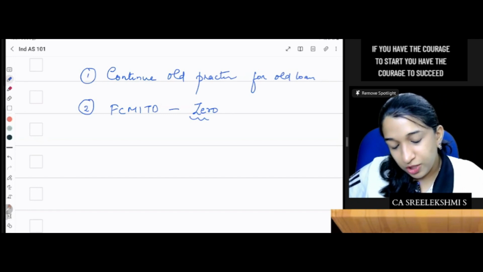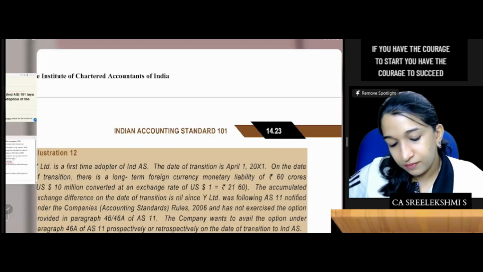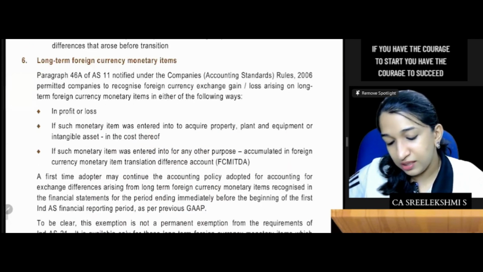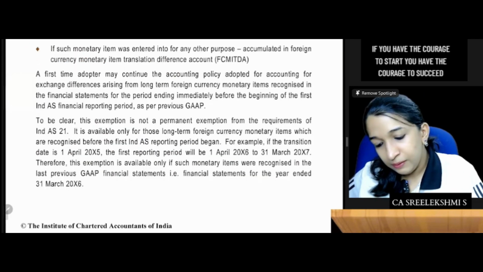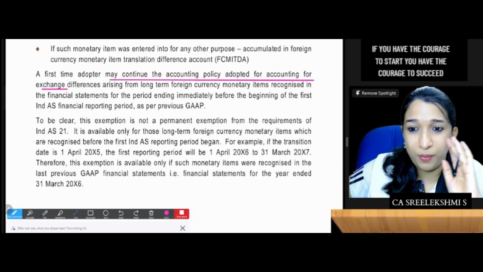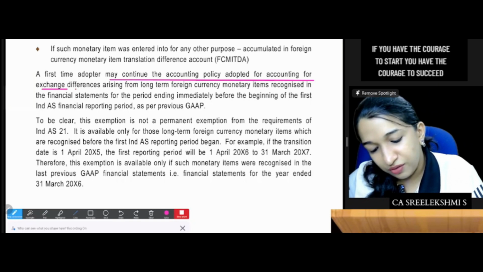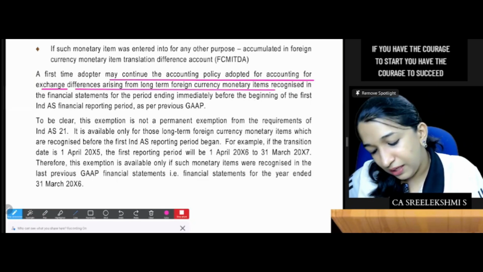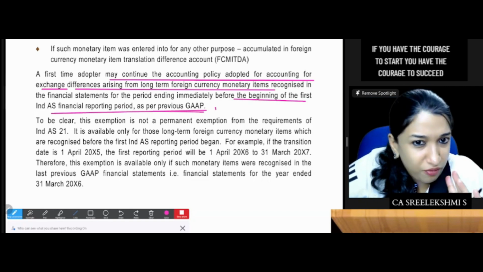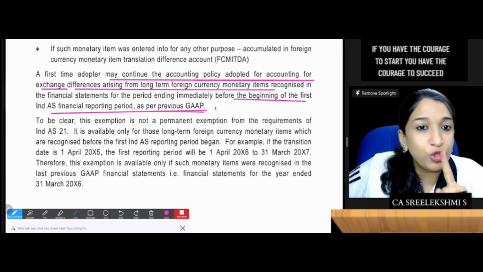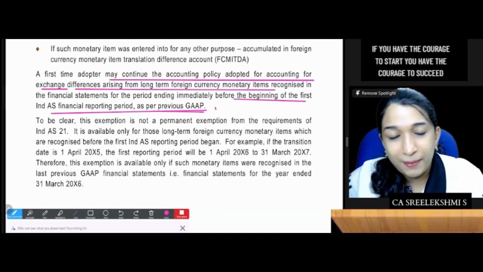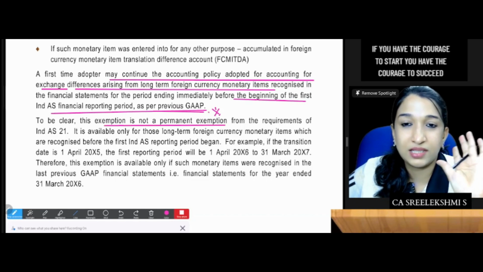Did you understand? So what are the two options available? A first-time adopter may continue the accounting policy adopted for accounting of exchange differences from the beginning of the first Ind AS period. As per previous GAAP, you continue for the old loan, not for new loans. Which means this exemption is not a permanent exemption. Only for that particular loan is that exemption available.